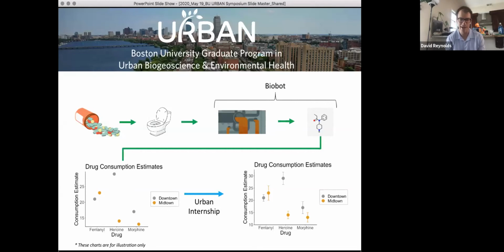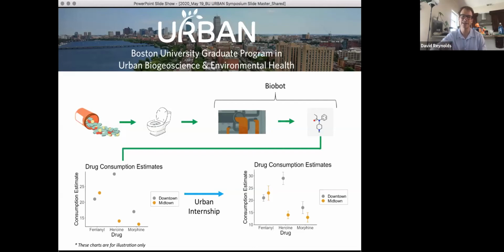The purpose of my internship was to quantify the uncertainty of these estimates by placing them within a Bayesian hierarchical modeling framework. Essentially, this allows us to attach error bars to the estimates. This is important because the city leaders who consume this data are principally interested in whether there are significant differences for a particular part of the city in the consumption habits of a drug.